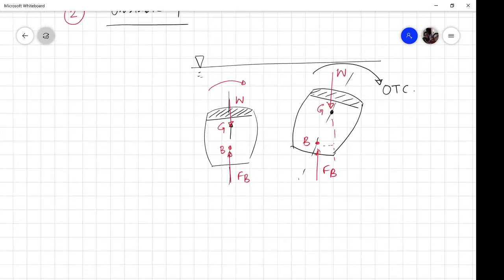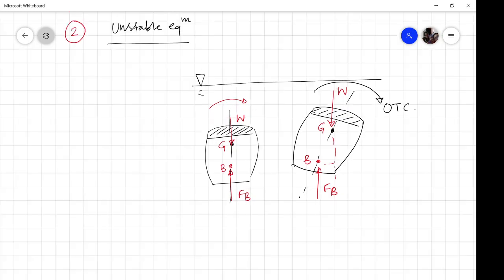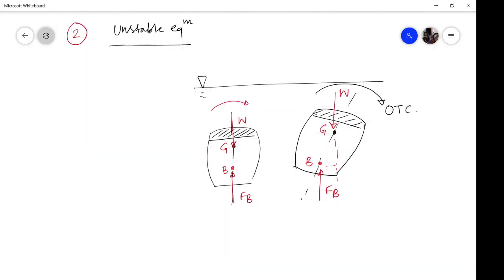So what will happen in this particular case? The body will never ever come back to its original condition. Instead, it will move away from the original condition. That's why this is called unstable equilibrium. So for a body to be in unstable equilibrium, the center of buoyancy should be below the center of gravity.